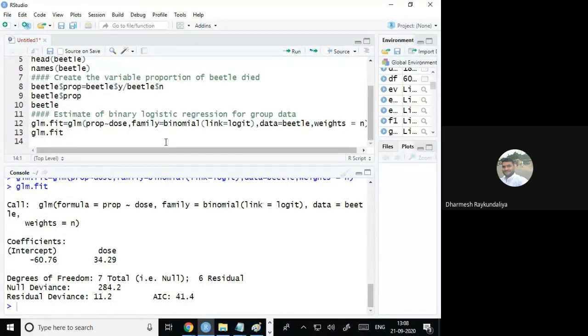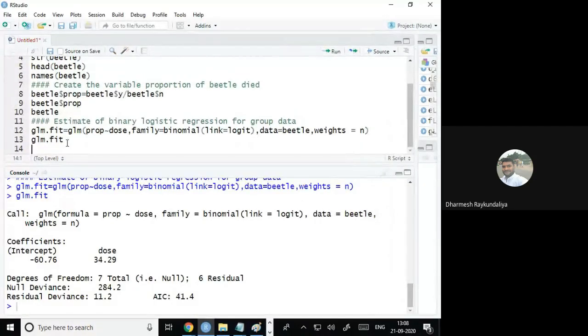So is that clear? Any questions in this? Just see the command carefully. What we have given the study variable. What is my study variable? Now instead of number of beetle death, it is a proportion of the beetle death. Why did they die? Because you have given some dose of poison as a pesticide.